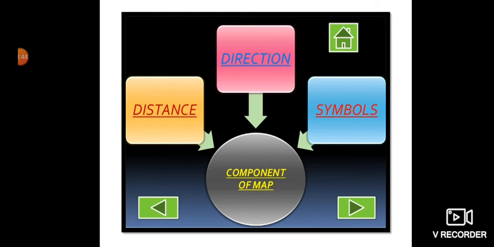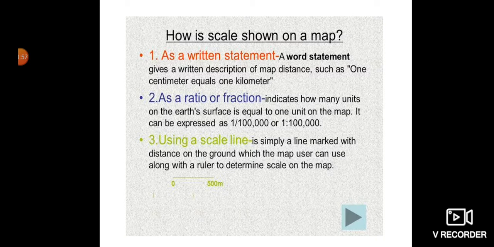And what is a scale? Scale indicates the relationship between a certain distance on the map and the actual distance on the ground. So what is a scale? Scale tells us the relationship between the distance on the map and the actual distance on the ground. Okay, that's a scale.